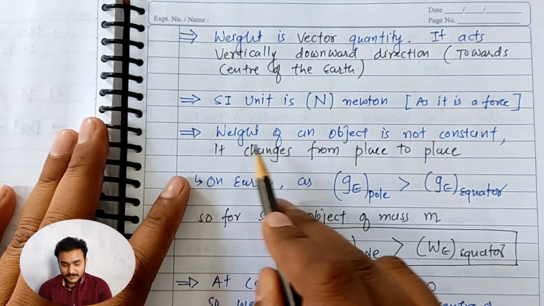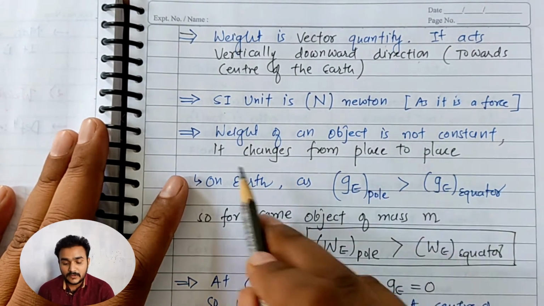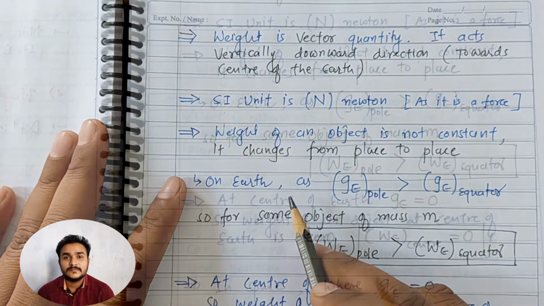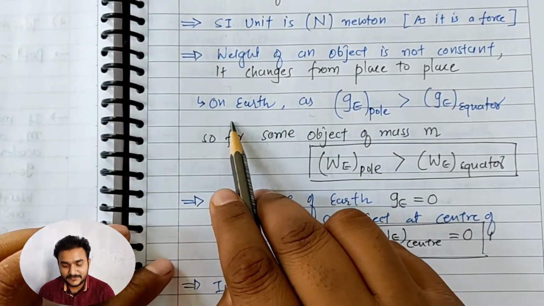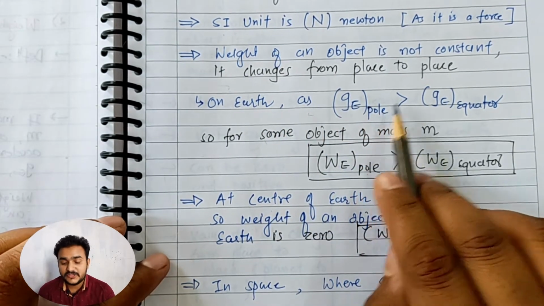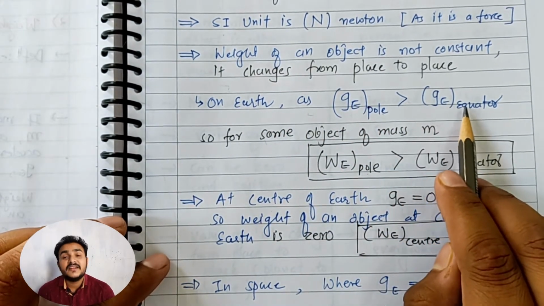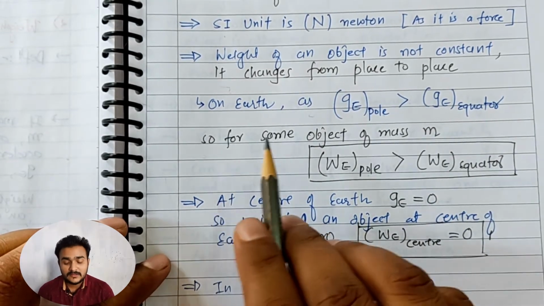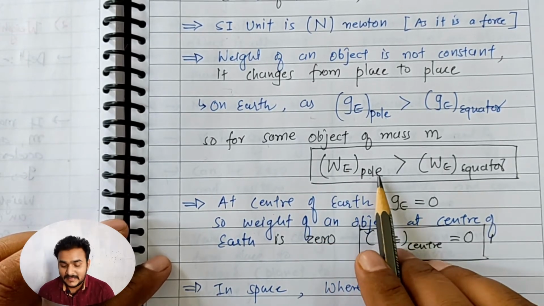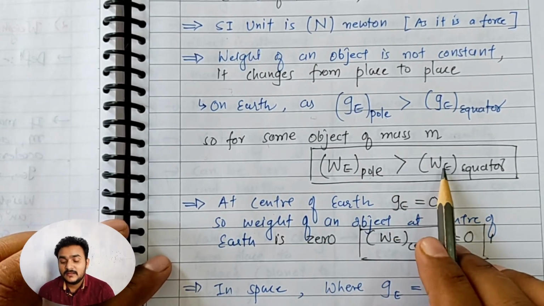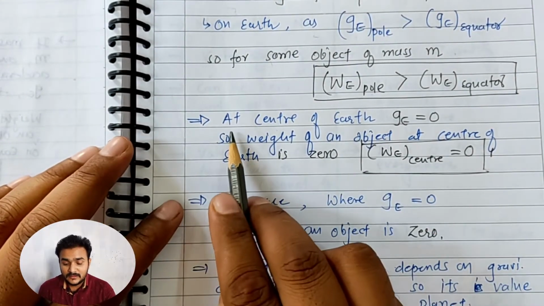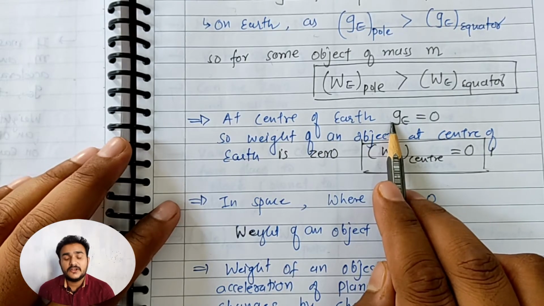Next point is that the weight of an object is not a constant quantity. It can change from place to place. You might have gone through my last video, and we know that on earth the gravitational acceleration in the pole region will be greater than the gravitational acceleration at the equator. So for some object of mass m, the weight of the object at the pole will be greater than the weight of the object at the equator. We also know that at the center of the earth gravitational acceleration is 0.